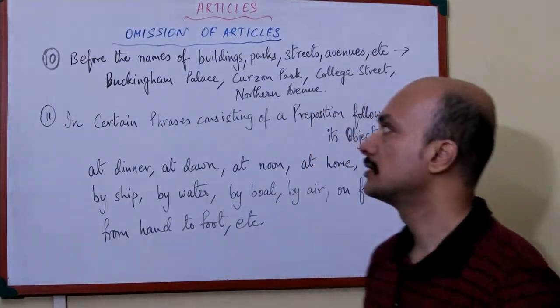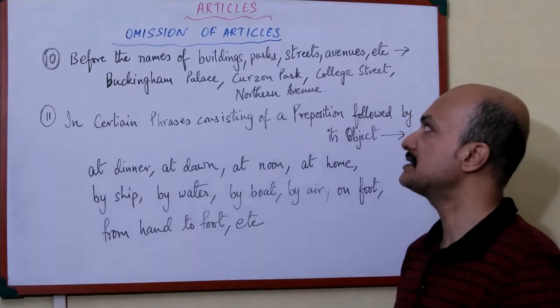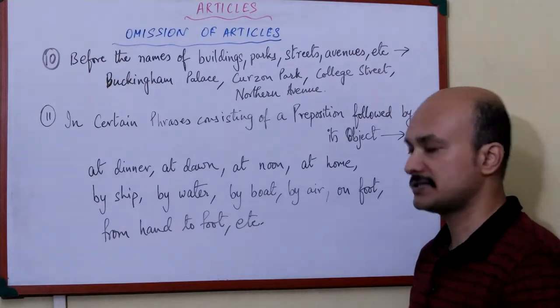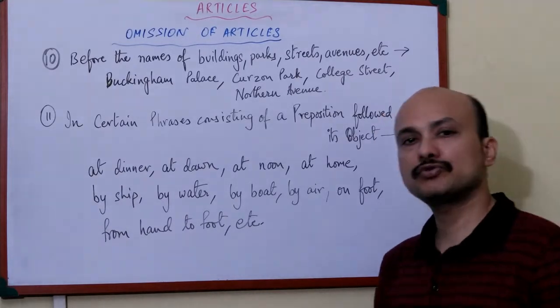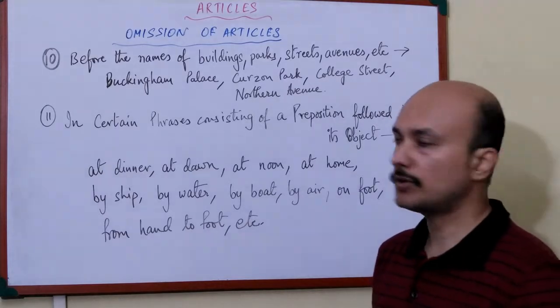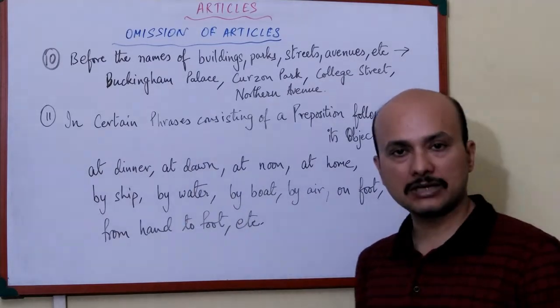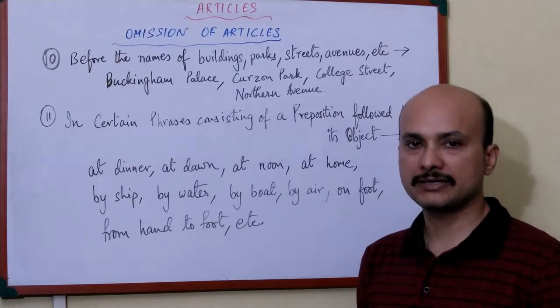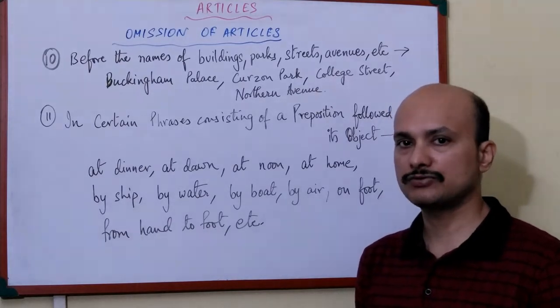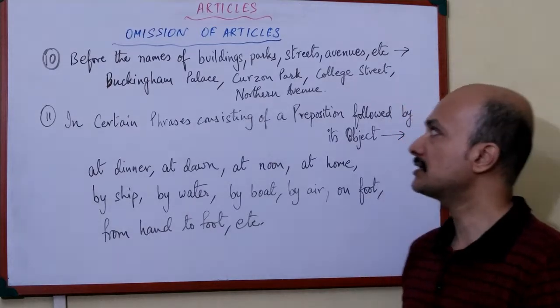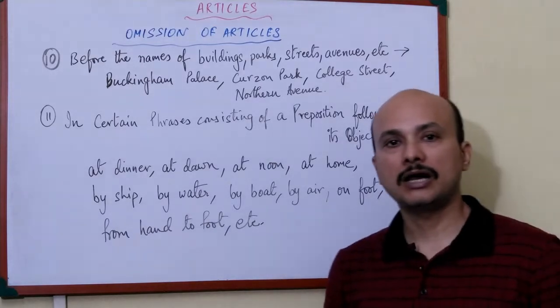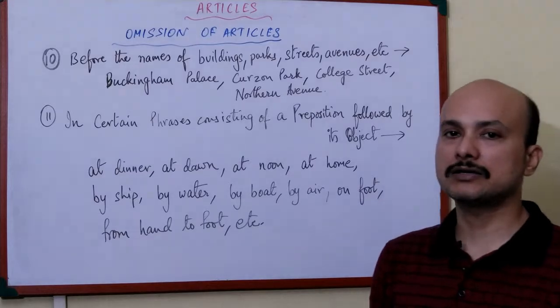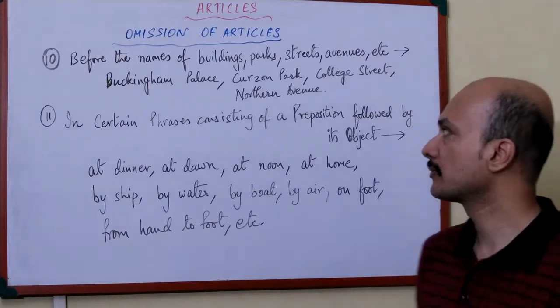Okay, next rule is before the names of buildings, parks, streets, avenues, etc. Before all this, we do not use any kind of article. Before names of buildings like Buckingham Palace, we do not use any article. When you are writing a sentence, "I visited Buckingham Palace," you do not write "the Buckingham Palace." Next, Curzon Park: "I went for a morning walk at Curzon Park," I do not write "the."